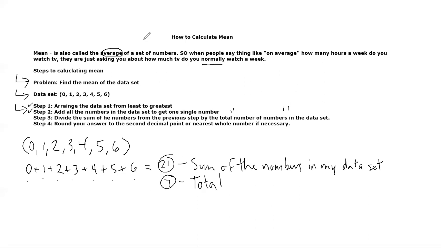This is the total number of numbers in my data set. And I know that I have to divide the 21, which is what I got first, by the number of numbers, which is 7. So I'm going to do that in the form of a fraction, 21 over 7.